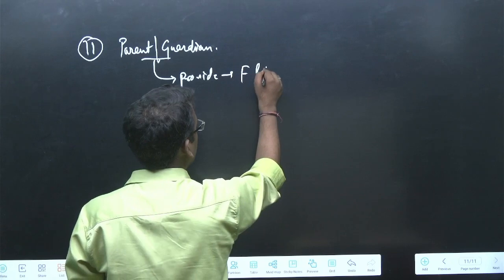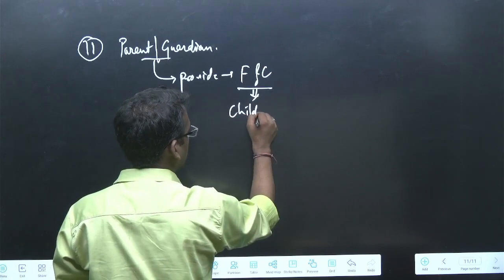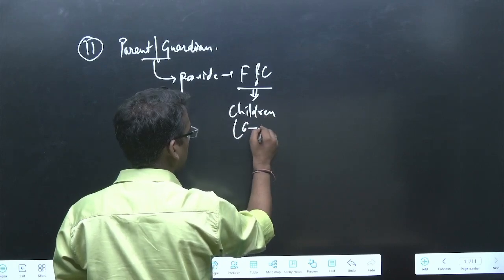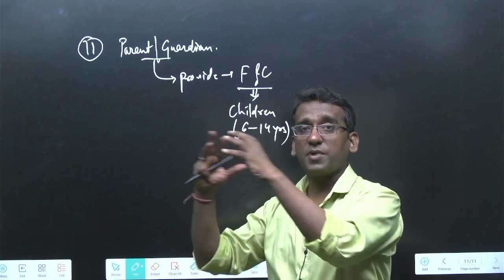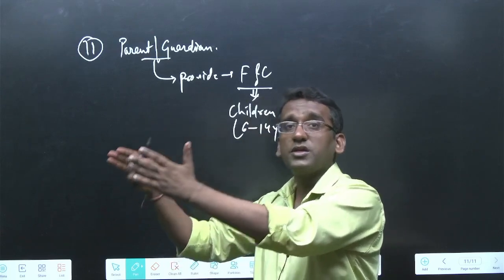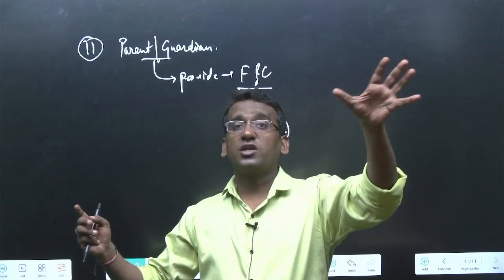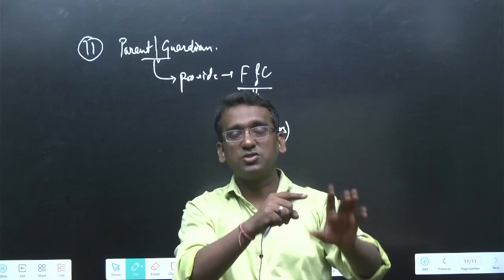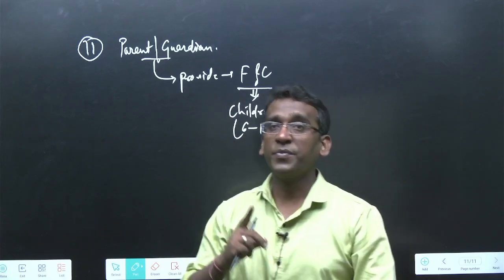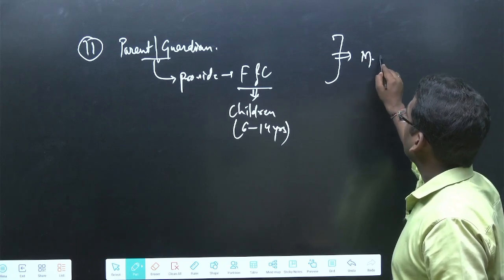They have been asked to provide free and compulsory education, which is available to the children in the age group of 6 to 14 years. Now, it is the duty, the constitution says, of the parents, कि भाई ये आप लोगों की ड्यूटी है कि आप अपने बच्चे लोगों को जो 6 to 14 years के अंदर के हैं, उनके लिए जो फ्री एजुकेशन अवेलेबल है वो आप दिलाओ, बच्चों को वो एजुकेशन आप प्रोवाइड करो.